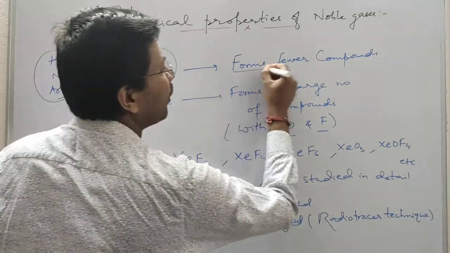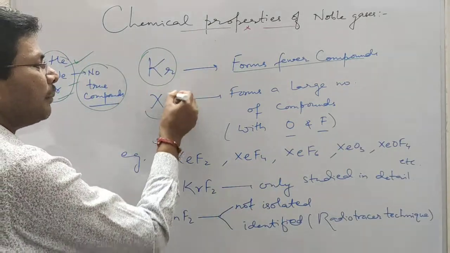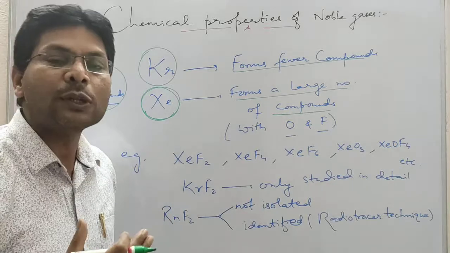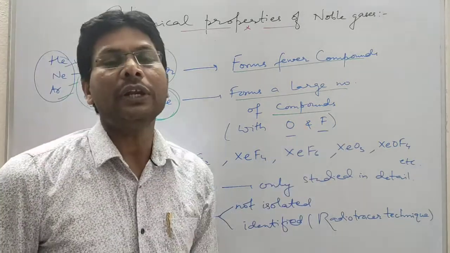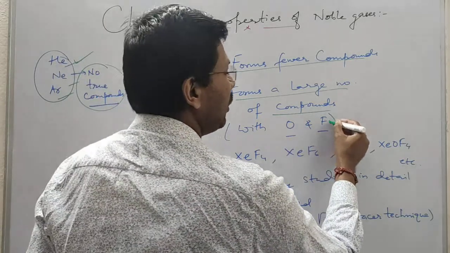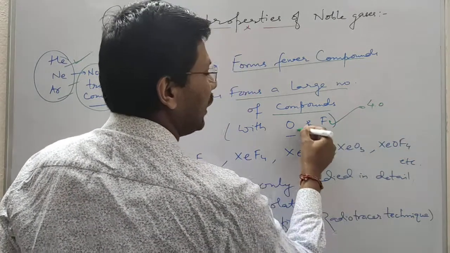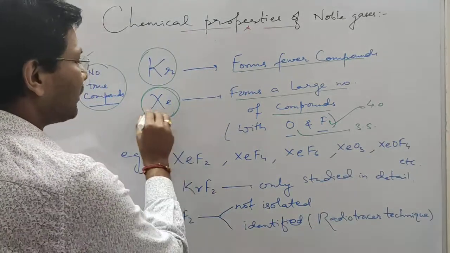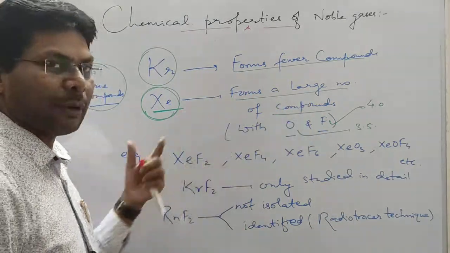Krypton only forms a few compounds, but among noble gases, xenon forms a large number of compounds, particularly with oxygen and fluorine, because fluorine and oxygen are the most electronegative elements of the periodic table, with fluorine electronegativity 4 and oxygen 3.5. That's why xenon forms a large number of compounds among noble gases.